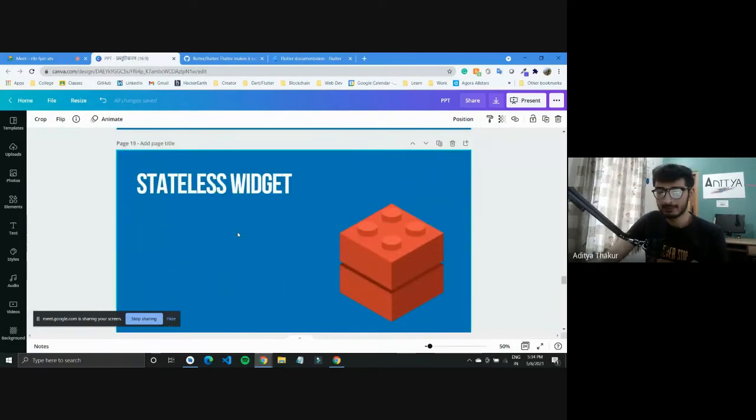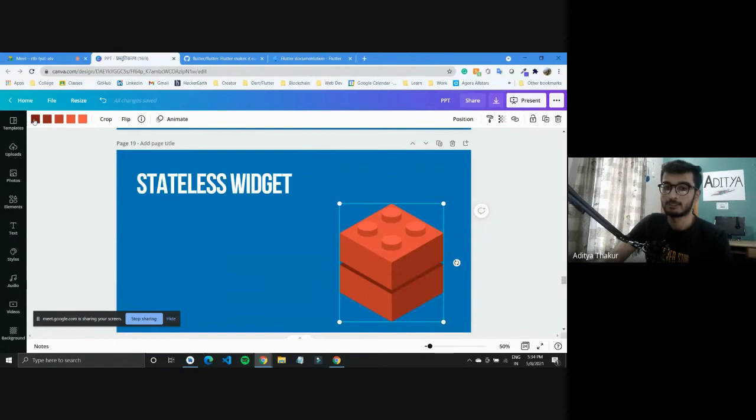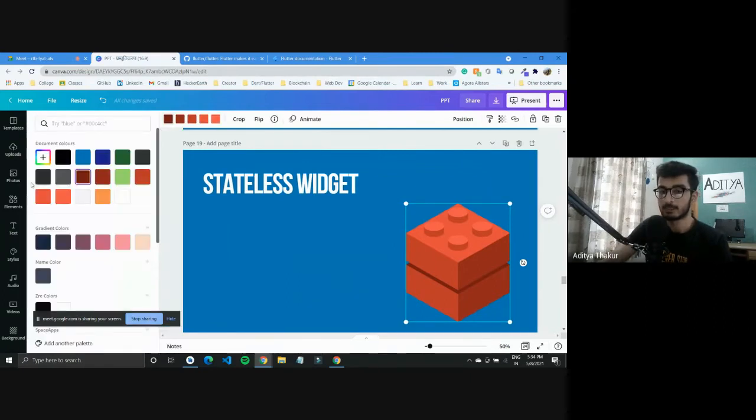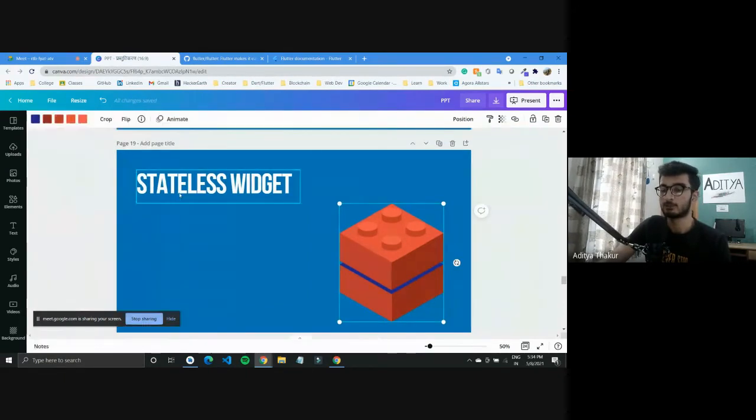A stateless widget, as the name suggests, lacks state. So what is this state? Let us say this widget initially was blue in color. It would remain blue, or brown as we have right here. It would remain the same color throughout the execution of the app.